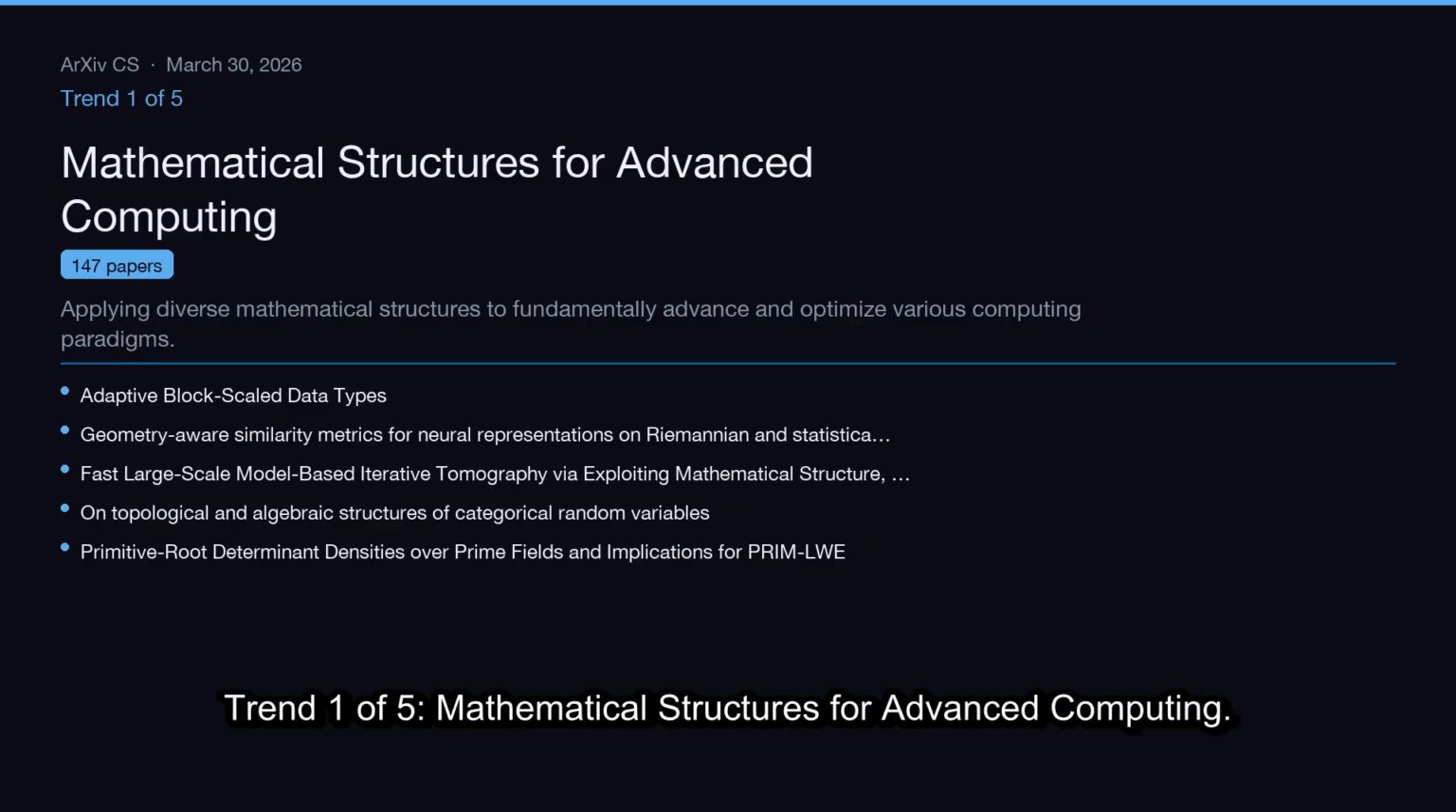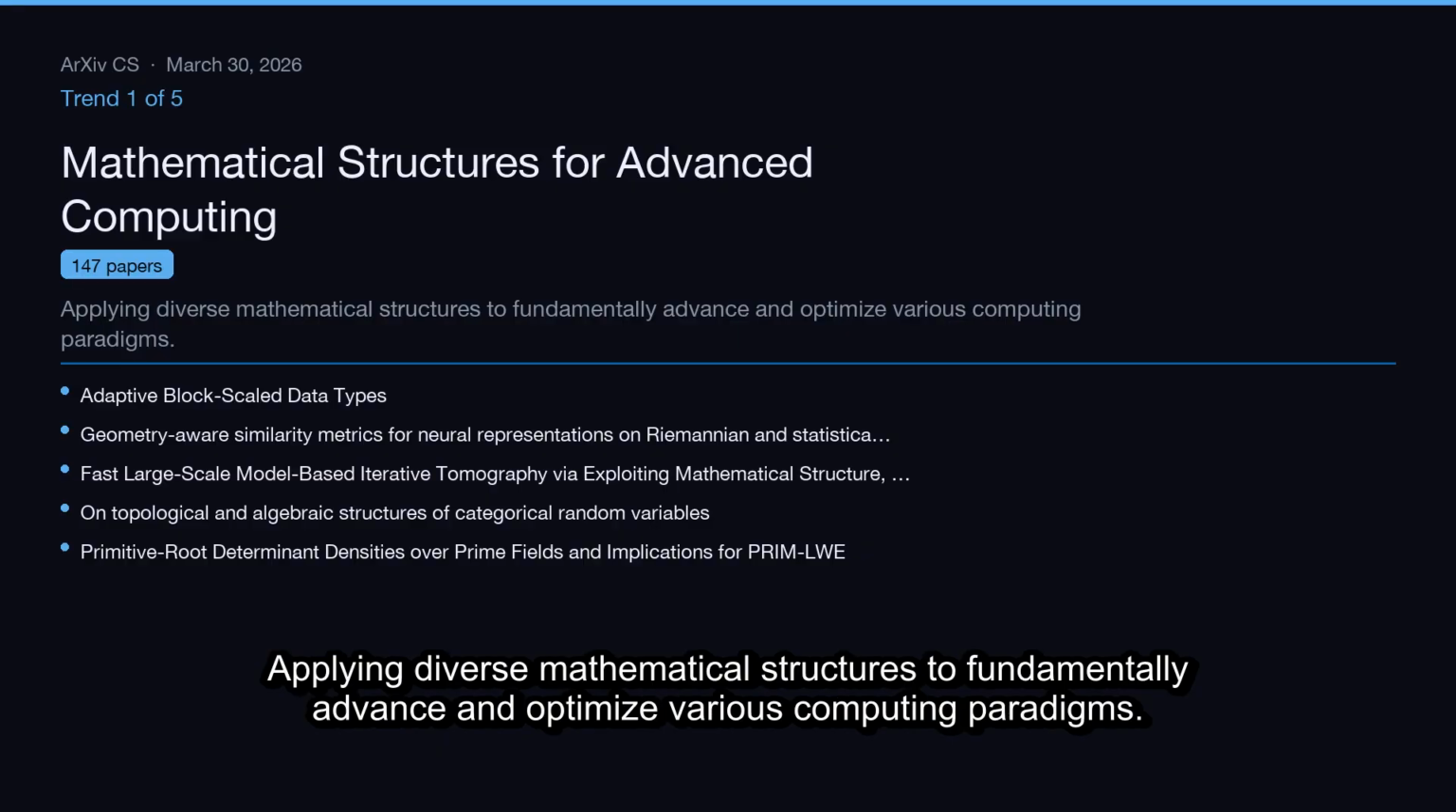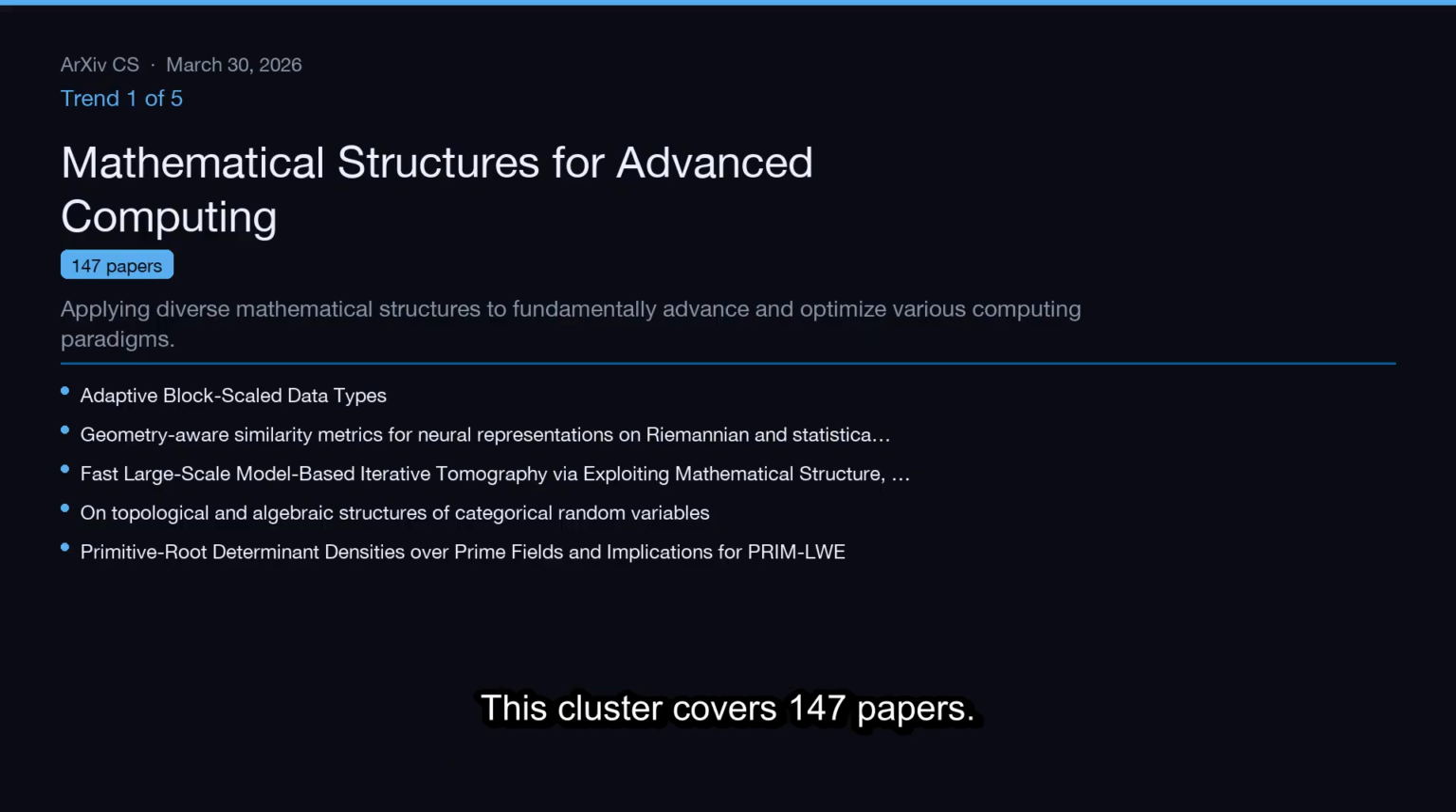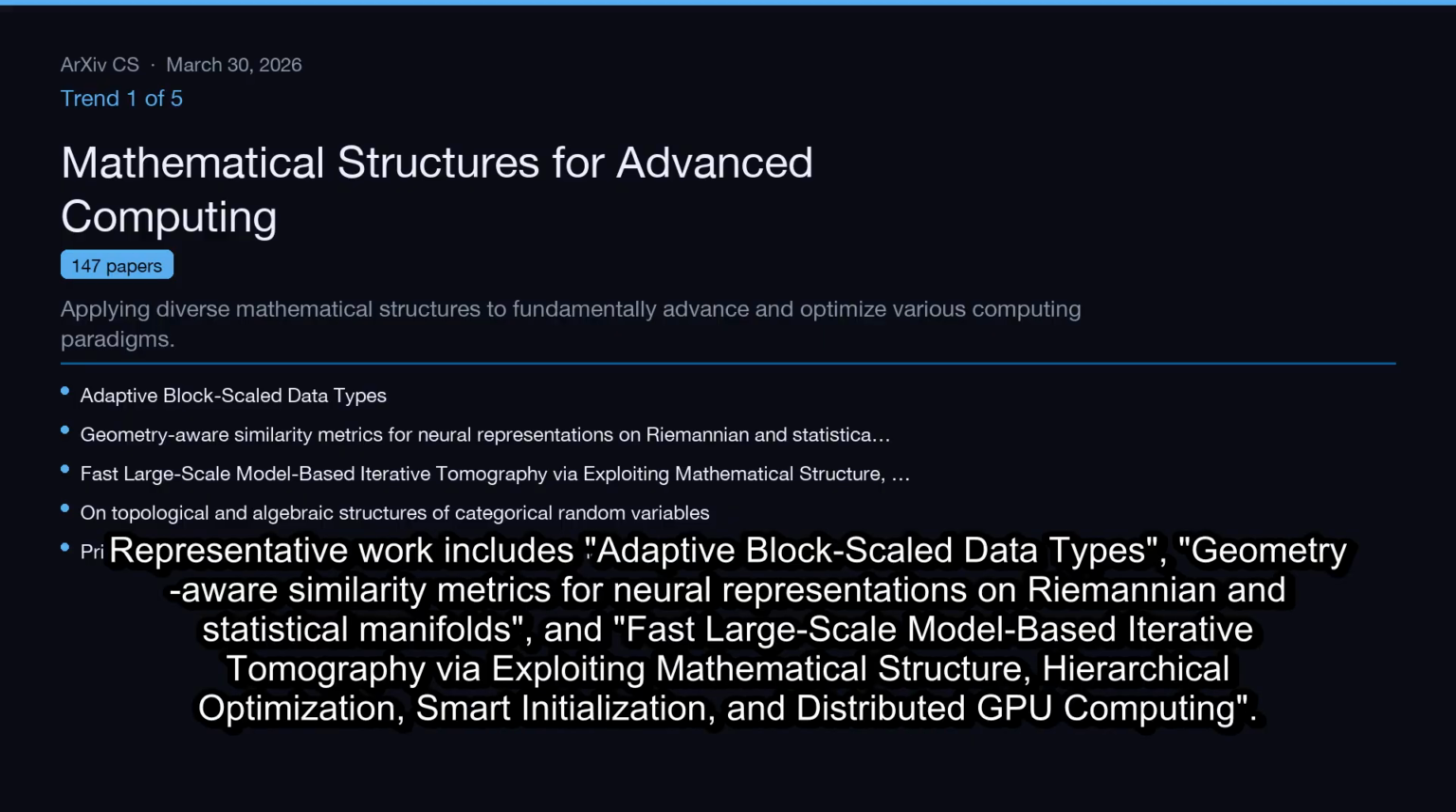Trend 1 of 5. Mathematical structures for advanced computing. Applying diverse mathematical structures to fundamentally advance and optimize various computing paradigms. This cluster covers 147 papers. Representative work includes adaptive block-scale data types, geometry-aware similarity metrics for neural representations on Riemannian and statistical manifolds, and fast large-scale model-based iterated tomography via exploiting mathematical structure, hierarchical optimization, smart initialization, and distributed GPU computing.